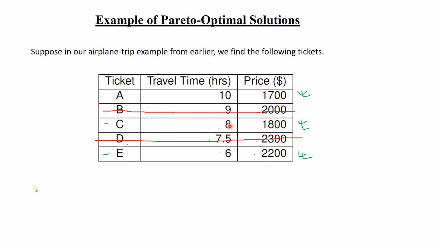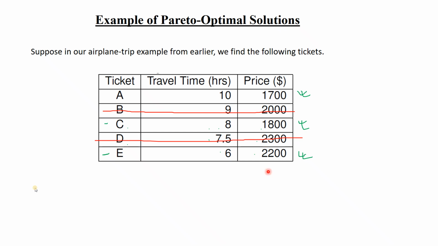Why? Because C is costlier than A, but it is also taking less time. Okay, and E is costlier than both A and C, but it is taking the minimum time, the shortest time. So you will always think whether I should go for 8 hours or 6 hours or 10 hours. If you don't have too much money, you will go for 10 hours. If you want to save $400, you will go for 8 hours because you may think, okay, 2 hours is not much, what will I do by reaching 2 hours early, $400 is being saved. You will go for C.